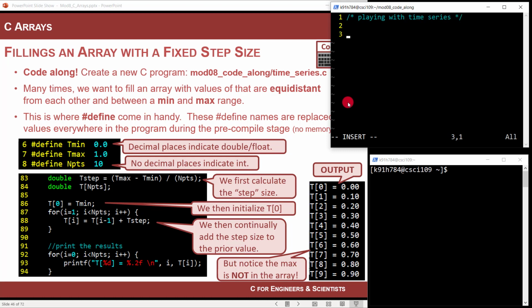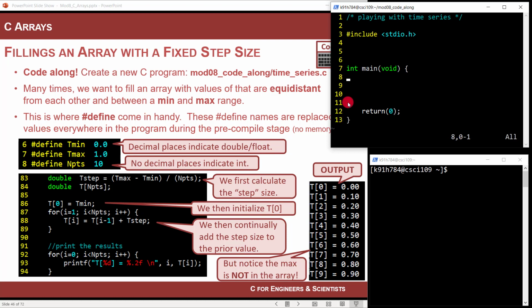Then we'll do pound include, bring in stdio.h, of course, and then start our main function. So I'll go int main. You notice I set up the actual main function before I even know what I'm doing. It becomes a habit so that I don't forget to do it later.